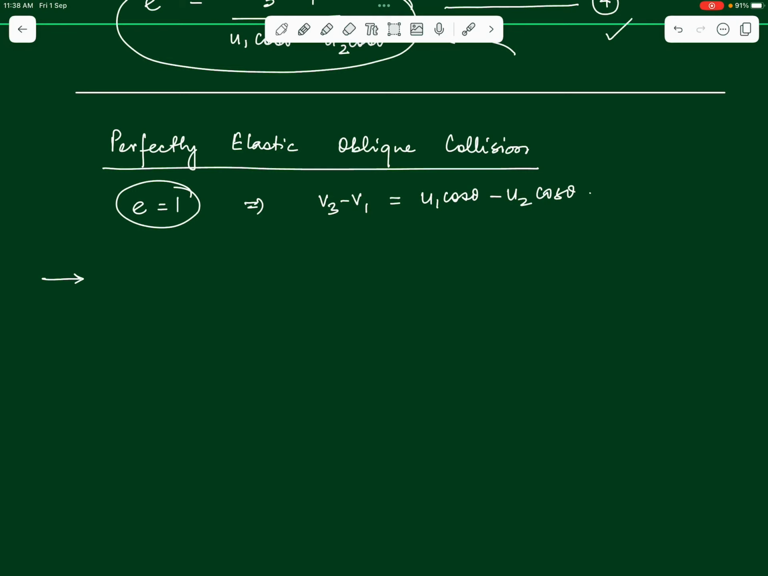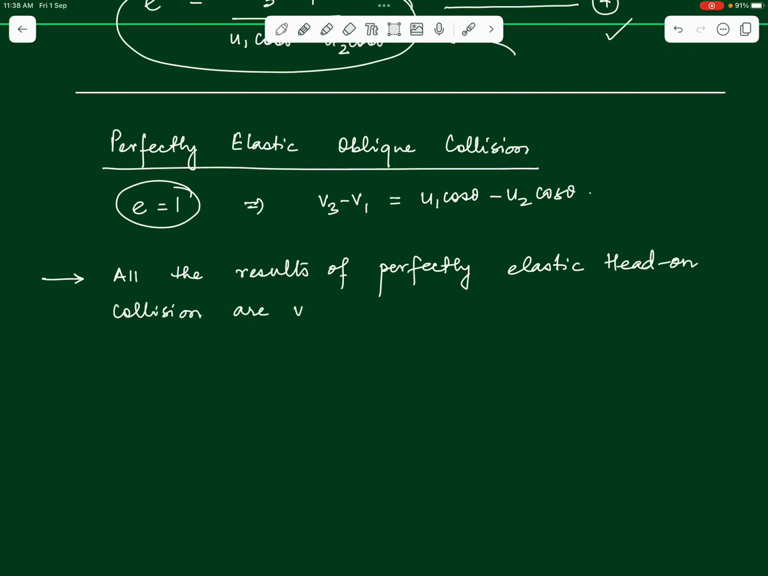all the results of perfectly elastic head-on collisions are valid, but just with one condition. What is that condition? They are valid along the common normal.